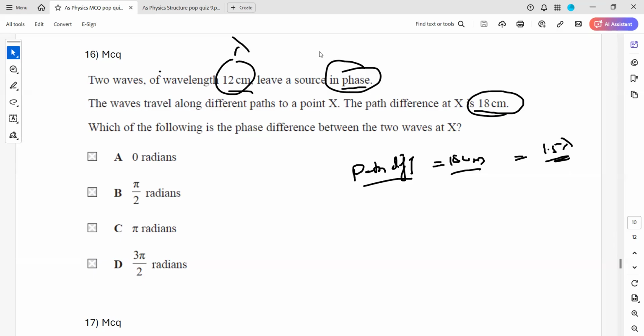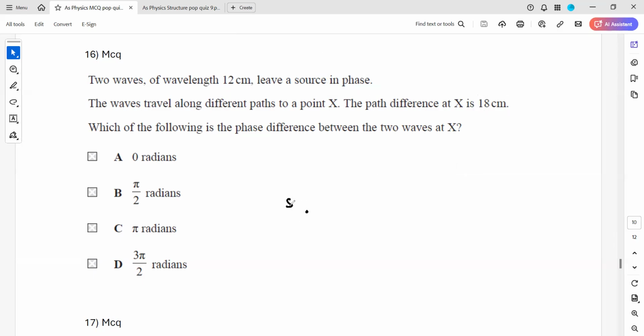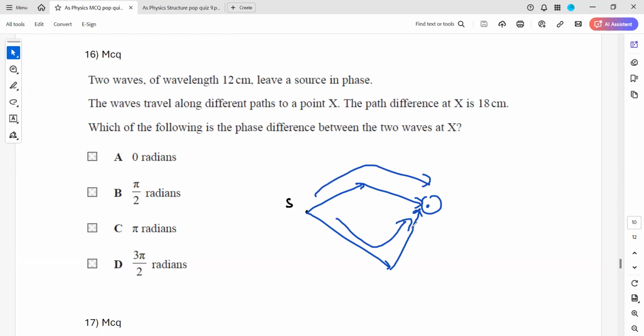Say the source is here, and the two waves travel and meet at a point. They take different paths, and this is the point where the two waves meet. The path difference, the distance covered by one wave and the distance covered by the second wave, is 18 centimeter. So how much is that in terms of wavelength? One wavelength is 12 centimeter. So 18 centimeter is equivalent to how much in wavelength? It will be equal to 1.5 wavelength.